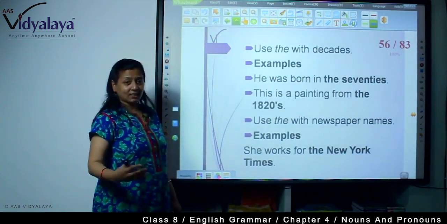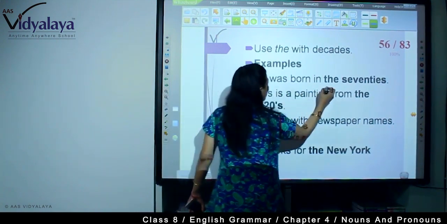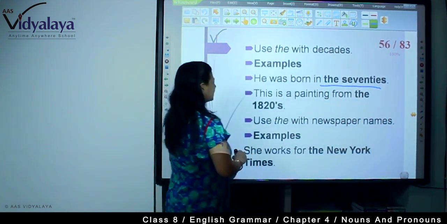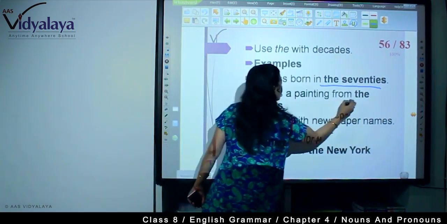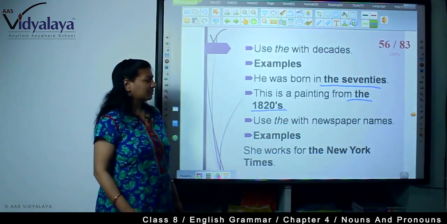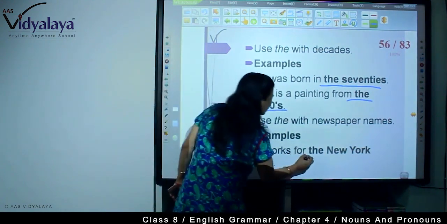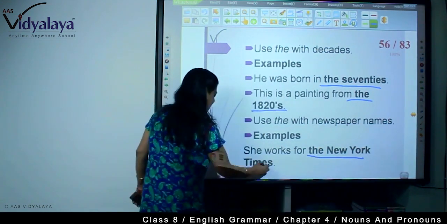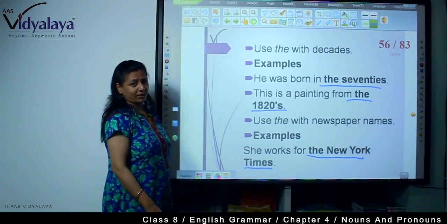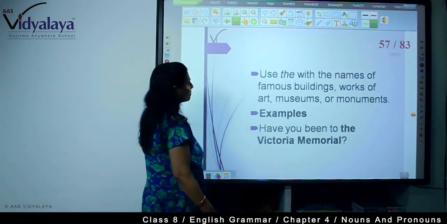Now, the is used with decades. For example, he was born in the 70s. This is a painting from the 1820s. Now, use the with newspaper names. Examples, she works for the New York Times or the Times of India, whatsoever, with newspaper names.